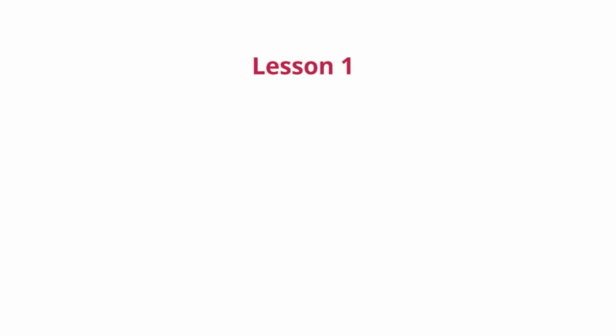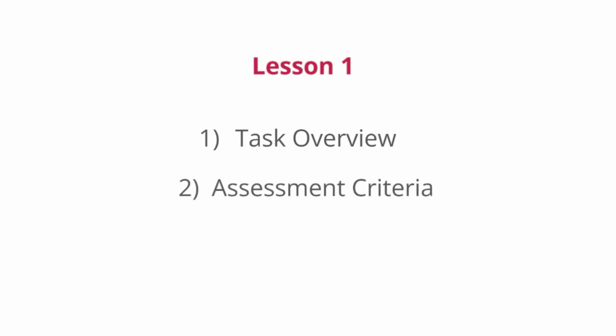This course has 7 lessons, and here is the first one. This is the first lesson out of 7, so there are 6 more to come. Stay tuned. Here is a quick plan for this lesson. First, I'll talk about the overview for this task, meaning that I'll give you the general information about this task. And then we'll have a look at assessment criteria for the task, meaning the criteria that examiners use to give you a band. Let's get to it.